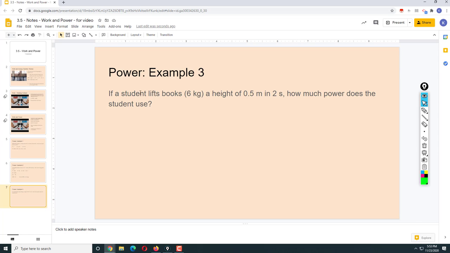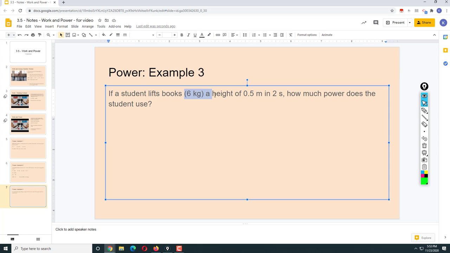Finally, a student lifts books, 6 kilograms, a height of 0.5 meters in 2 seconds. How much power does the student use? So we know that work is the change in potential energy, which in this case is mgh.